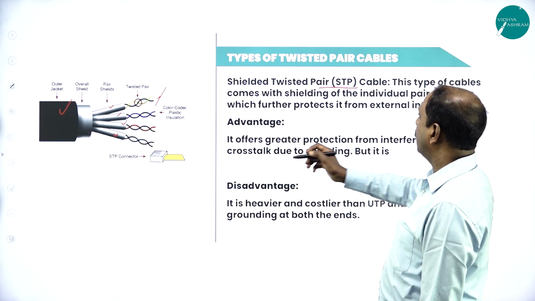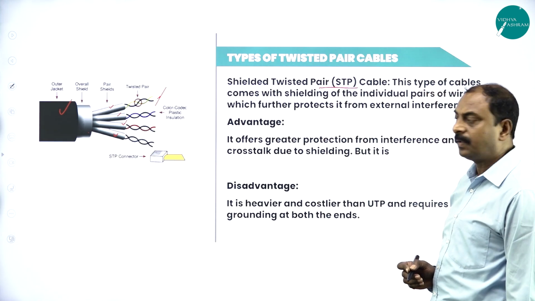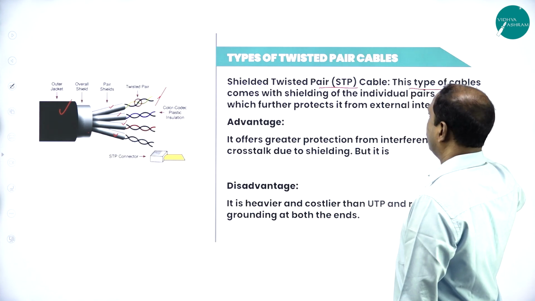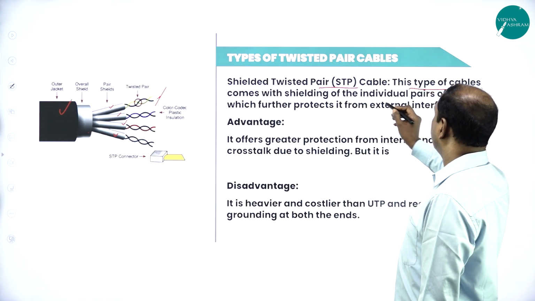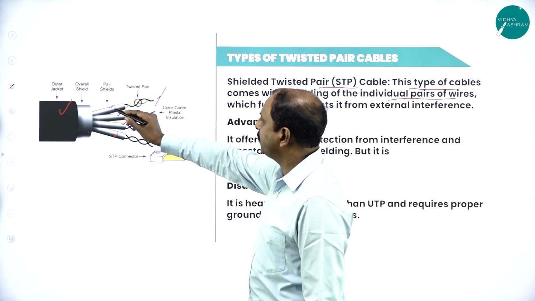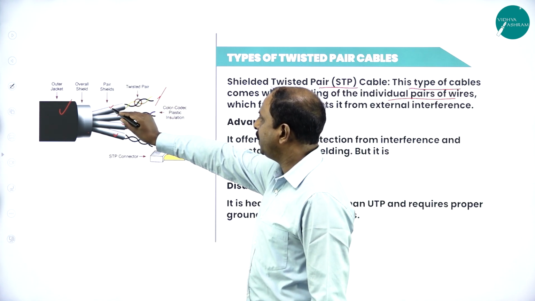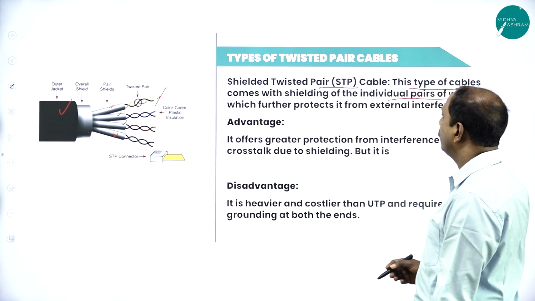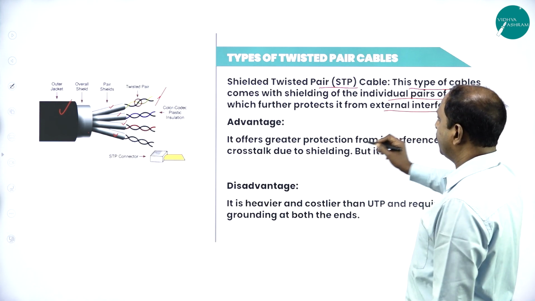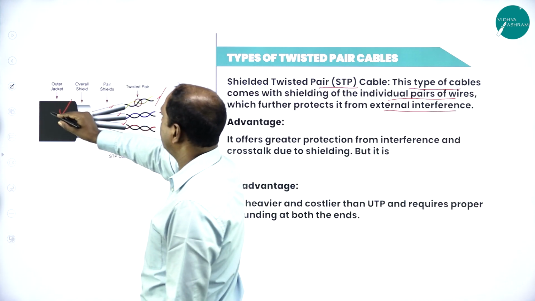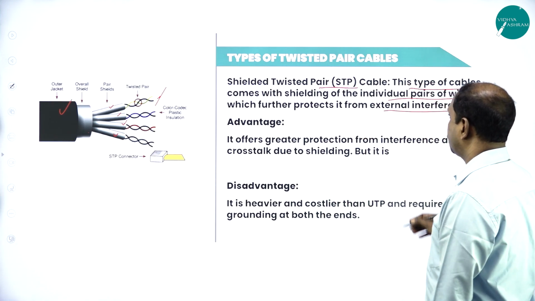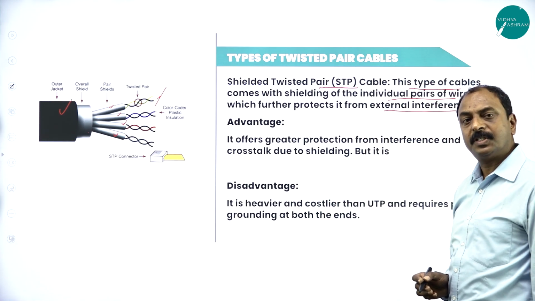This is another type of twisted pair cable, that is STP, and this type of cable comes with the shielding of the individual pairs of wires. So we are shielding individual pairs of wires, which further protects from external interference. This is the meaning of outer jacket and overall shield. It is to protect from any sorts of outside disturbances.